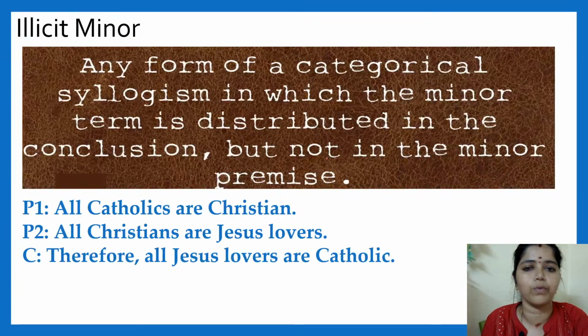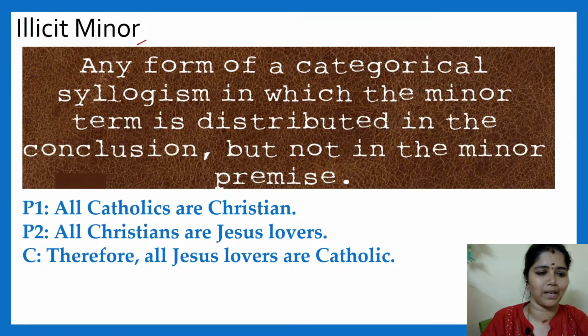So this is about illicit major. From here we move to another fallacy. Another rule is illicit minor. What will be illicit minor? There we discussed major, right? Here the minor term should be distributed in the minor premise.